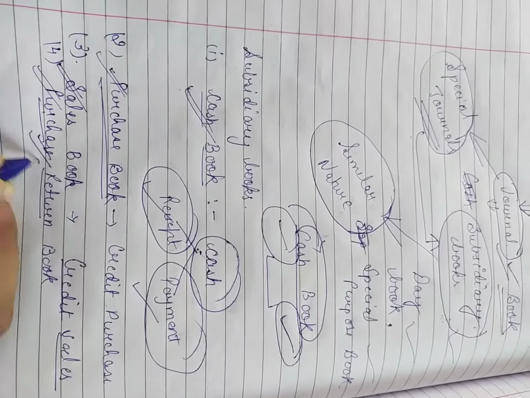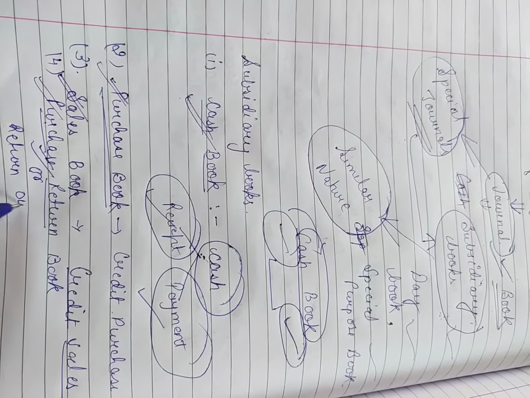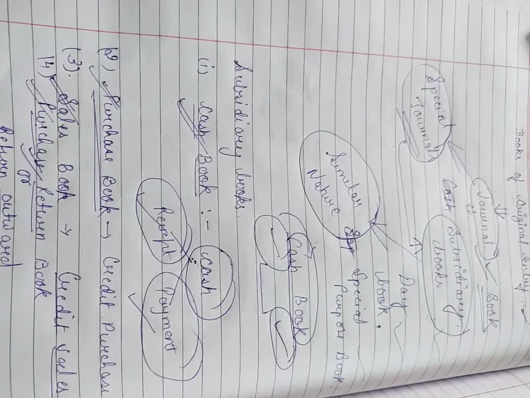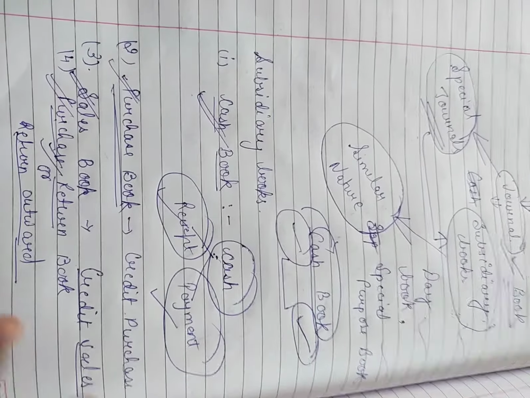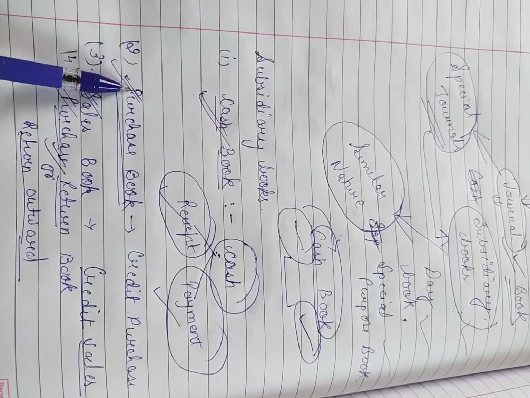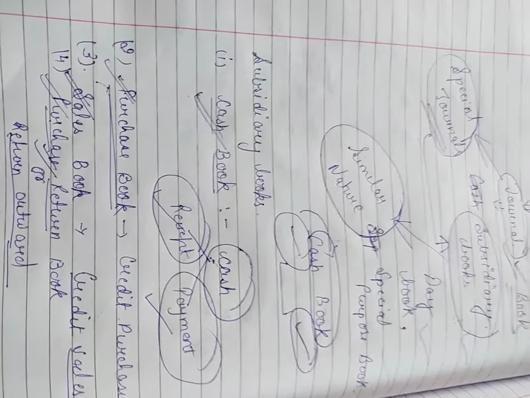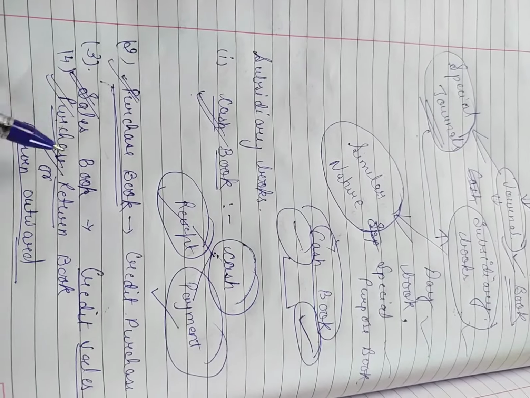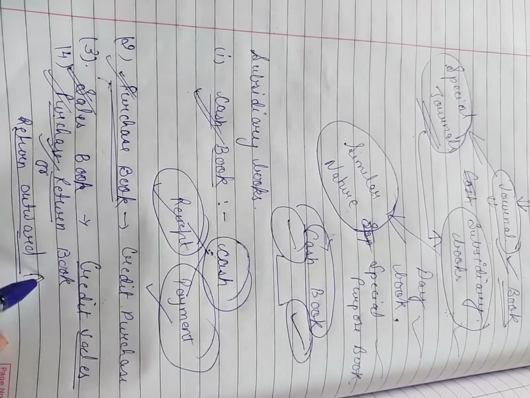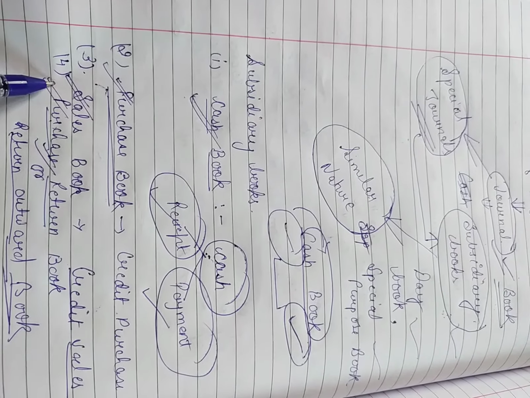It is also called return outward. It is prepared when the goods previously purchased on credit are returned to the suppliers. Such returns are recorded in our purchase return book or return outward book. Now come to point number 5.